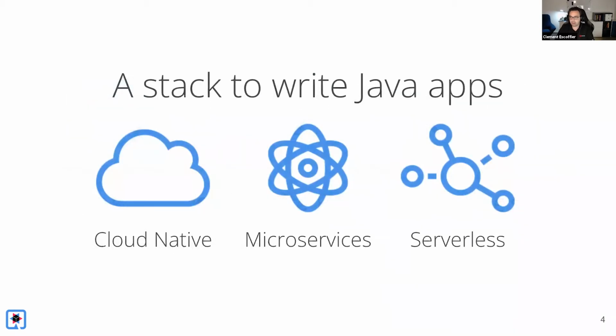Quarkus is a cloud-native stack to write Java and Kotlin applications. Java itself, as of today, is not really cloud-native in the sense that Java is 25 years old, and 25 years ago, the world was completely different. Your Java application had access to the whole set of resources of your mainframe or big machine, so it could use all the memory, all the CPUs, and everything was fine. And you were restarting your process every 6 months, maybe 1 year. So it was very, very long running processes.